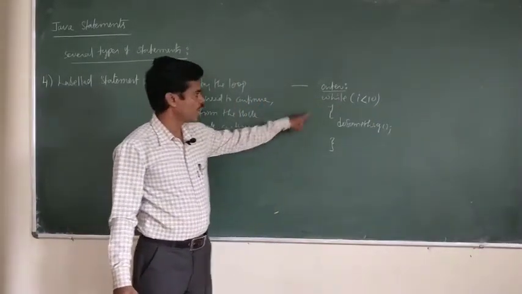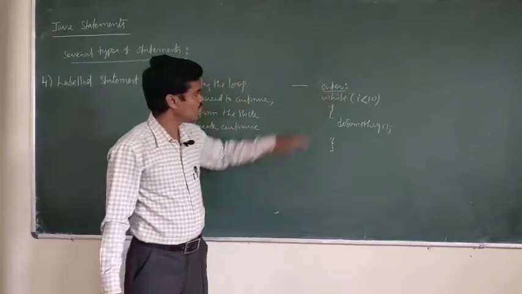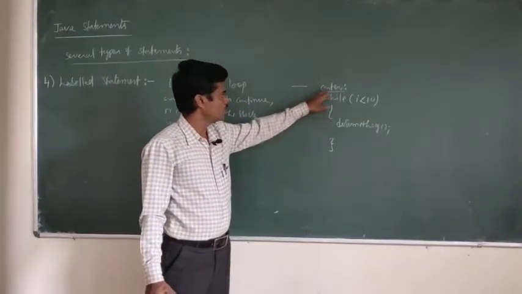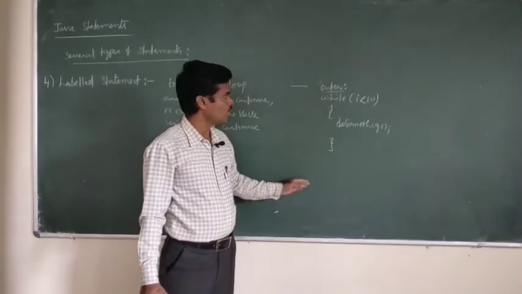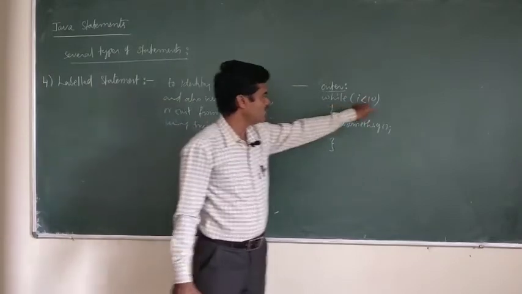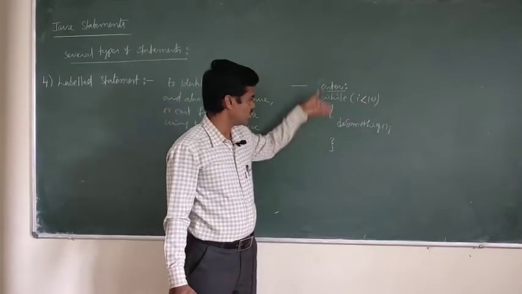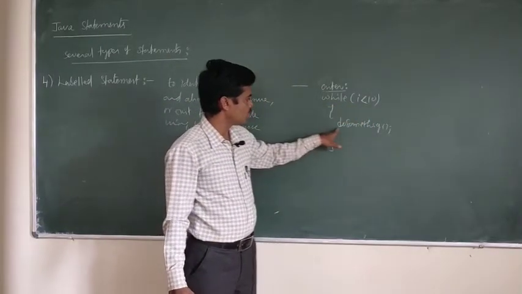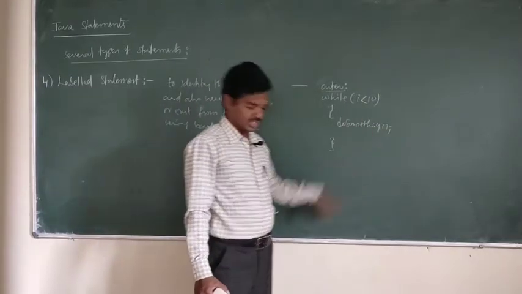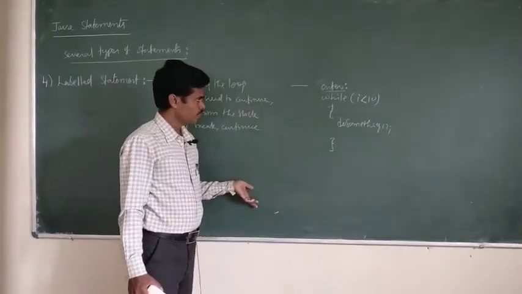So this is going to identify the while loop. Outer is a label name. We are using this for what? To define the while loop. So while i is less than 10, if it is true, then it will execute the statements. Here there is a method called doSomething. This method will be called and executed.